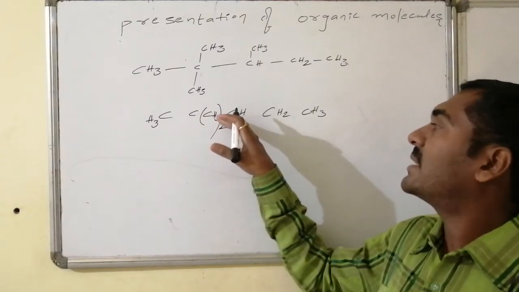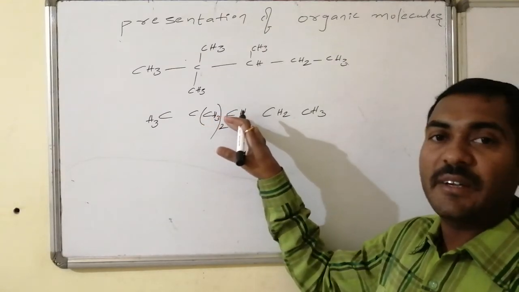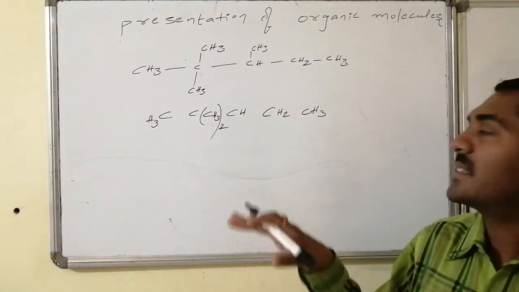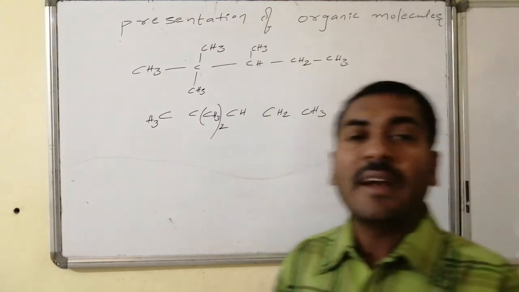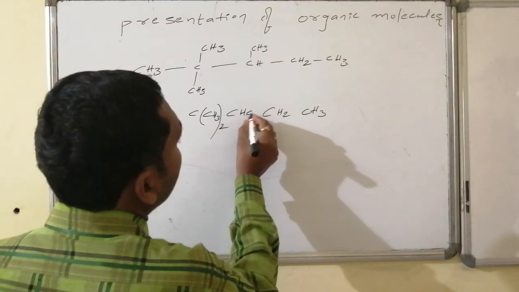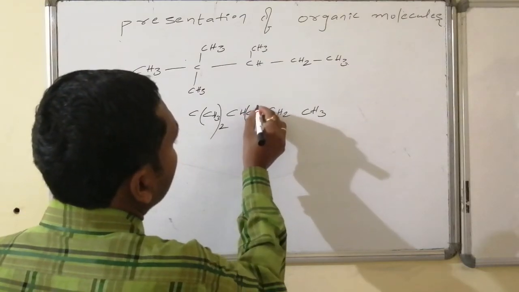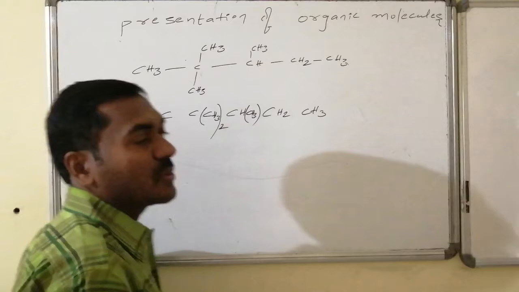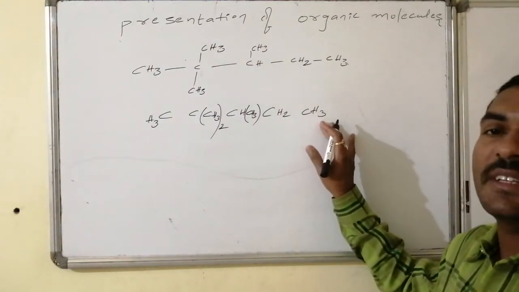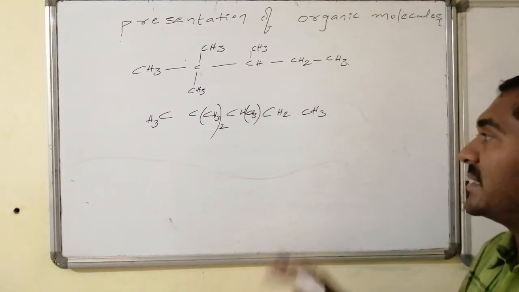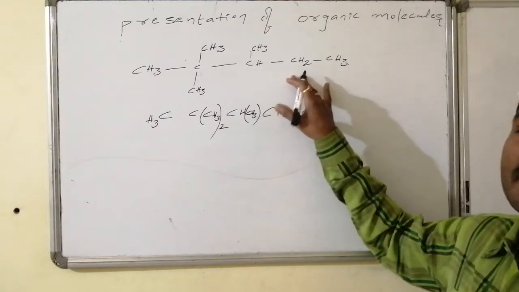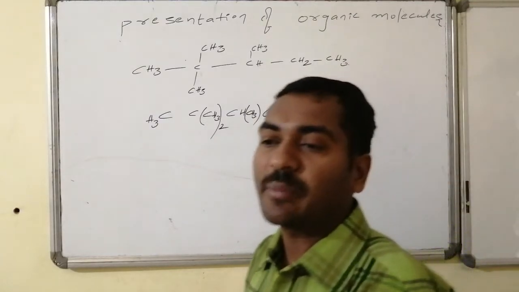Now the other connectivity is carbon connected with hydrogen, followed by 2 connectivities, one at the left hand and one at the right of the straight chain. Total 3 are connected, and the remaining one is another substitution. That substitution is written in a box: CH3. And this is connected with whom? CH2, as 4 of 4 are satisfied, and this CH2 is connected with CH3, its 4 valencies are connected. This way of representation is the compressed form of representation. This way of representation is the bond line way of representation.